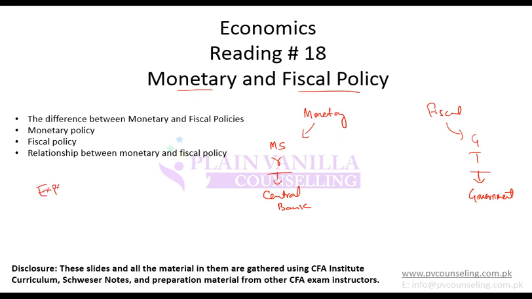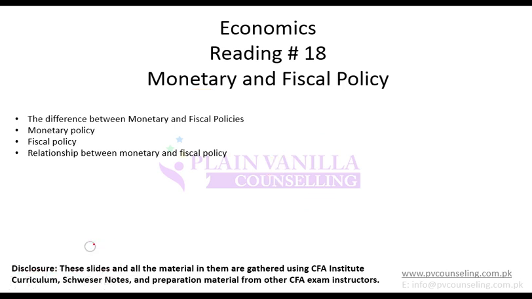Any policy can either be expansionary or contractionary. Expansionary policy is the one which is focused on increasing or speeding up the economy or increasing the GDP growth. Contractionary is the one which is focused on reducing the pace of the economy. If you think the economy is booming and going out of control, or if it is being heated up, then you contract it or control it to take it back to stability. So any policy can either be expansionary or contractionary. Any problem so far? Okay, moving on.